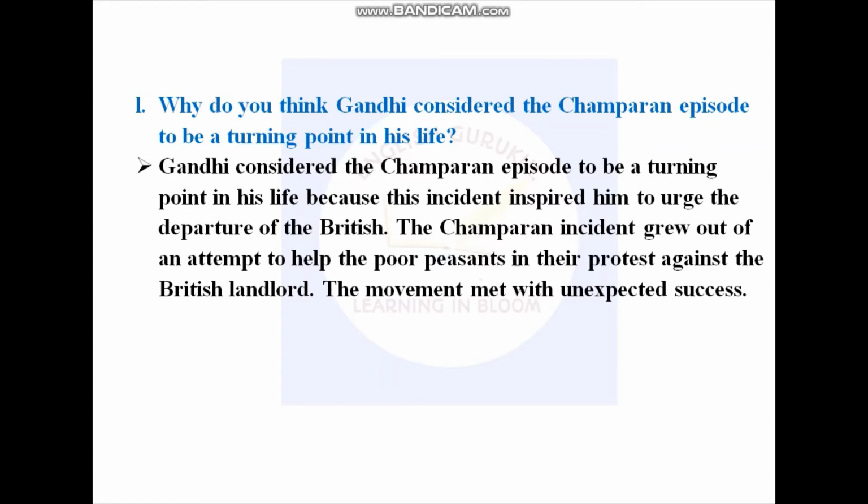Gandhi considered the Champaran episode to be a turning point in his life because this incident inspired him to urge the departure of the British. The Champaran incident grew out of an attempt to help the poor peasants in their protest against the British landlord. The movement met with unexpected success.